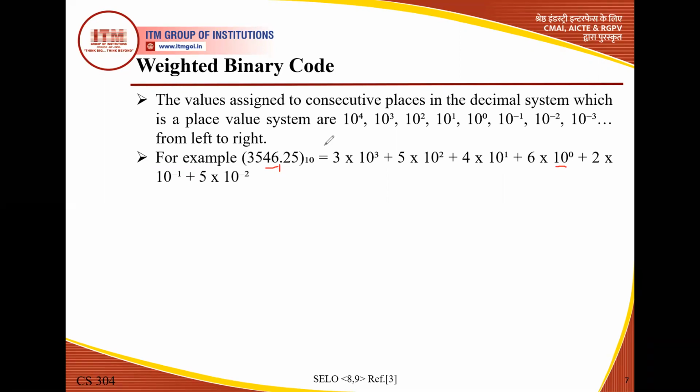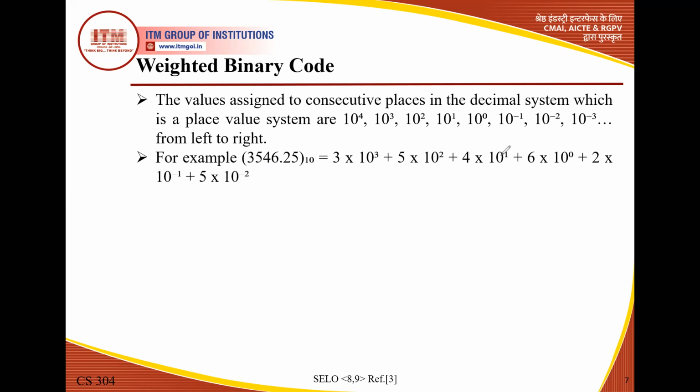Students, again concentrate here, this is the point. Suppose they give the value only 3546, then we start with 6. The initial point is 10 to the power 0 here. This is the starting point, so we start with 6: 6 into 10 to the power 0. Then we move left, then 10 to the power 1 here, and the second term after 6 is 4. Now this is 10 to the power 2, and the third term is 5.